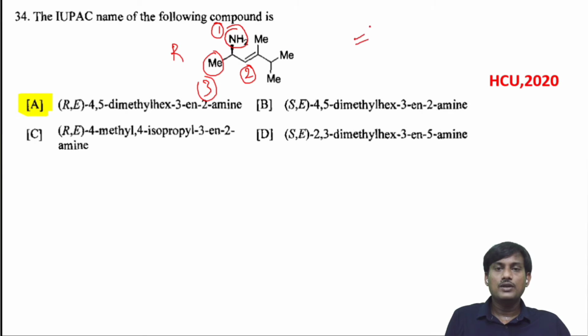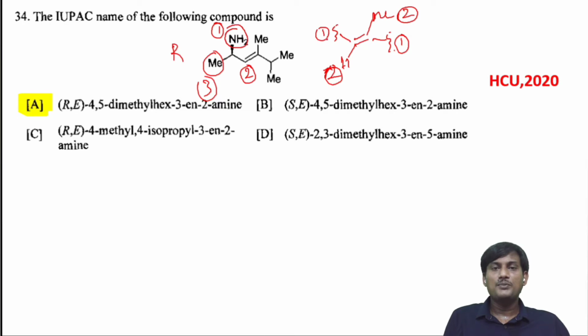Let's take this one. Here you have methyl, here you have carbon, and here also you have carbon, and this one is hydrogen. When you take priority, this carbon containing group gets first priority and methyl gets second priority. Taking the other two, this carbon containing group has first priority and this one has second priority. The first priority groups are on opposite sides, and the second priority groups are on opposite sides. Same priority opposite, you will get Z configuration. So what is the configuration? R and Z you will get.